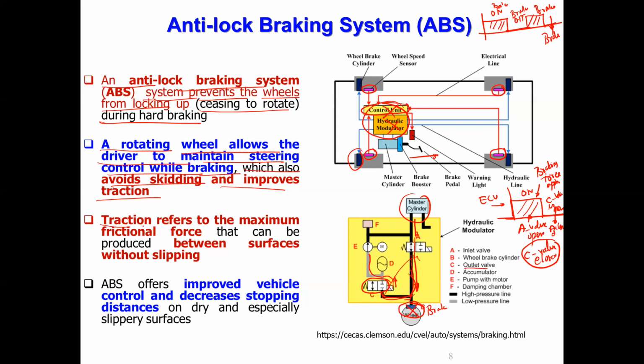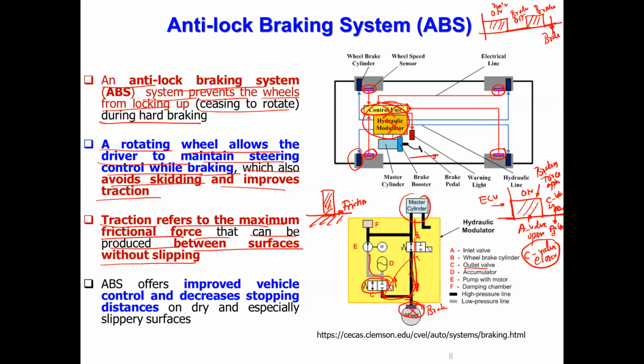What is traction? Traction refers to the maximum frictional force that can be produced between two surfaces without slipping. What are the two surfaces? Your wheel is moving on the road. Between the two, there is friction, correct? There is friction between the tire surface and the road.